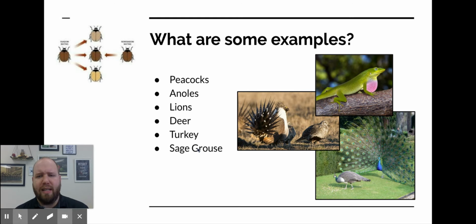Basically, it's not necessarily survival of the fittest. In this case, it's survival of the most attractive, because you can't pass your genes on unless you mate. And so this selective mating becomes a really important factor in the evolution of species over time.